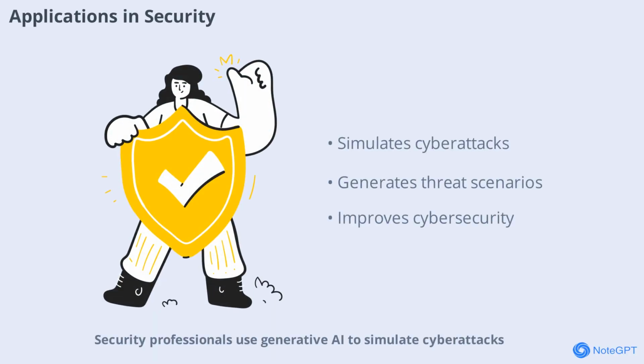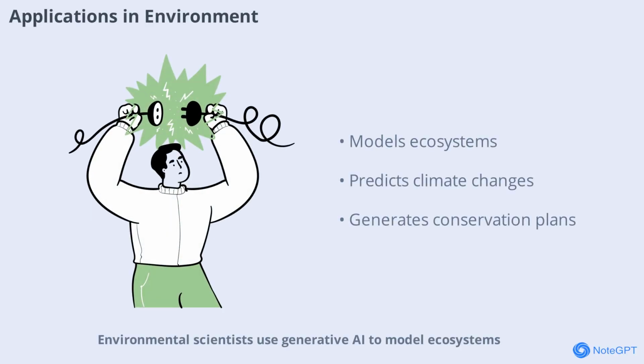Security professionals use generative AI to simulate cyberattacks, generate threat scenarios, and develop defense strategies. AI can create synthetic data to test systems and improve cybersecurity measures. Environmental scientists use generative AI to model ecosystems, predict climate changes, and generate conservation strategies. AI can simulate the impact of different policies, helping to protect our planet.